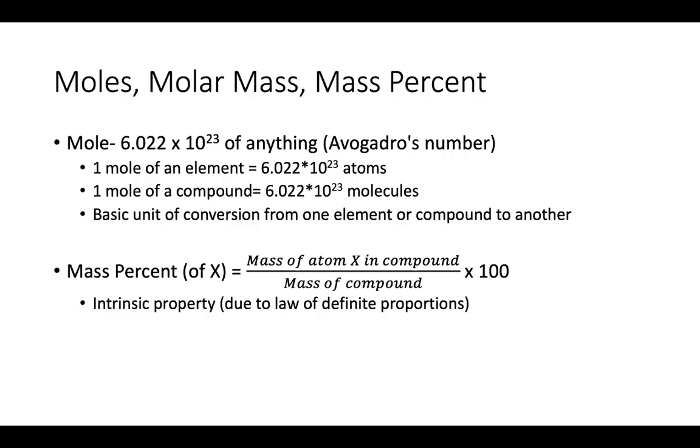Whether you have 5 grams of carbon dioxide or 100,000 grams of carbon dioxide, the mass percent of carbon in that carbon dioxide is always going to be the exact same. Okay, and to do that calculation, it would be the mass of carbon in CO2, which would be 12.01 grams, divided by the entire mass of CO2, which I believe is 44.01 grams.